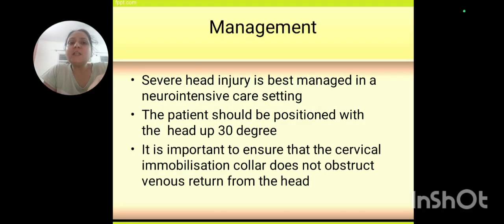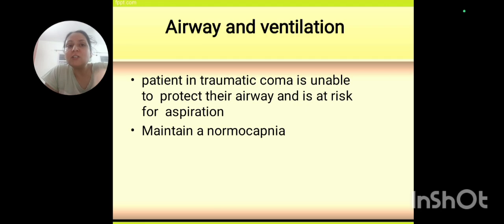So management is positioning of the head at 30 degrees, and the person is best managed in a neuro intensive care setting. First is to position the head at 30 degrees. This is the first thing. The cervical spine needs to be immobilized as soon as possible. Make sure that there is a collar and the head is tilted 30 degrees. So this is the immediate thing which is required.